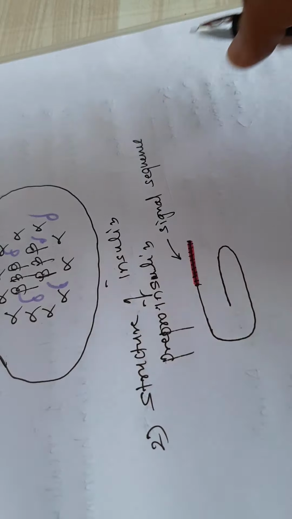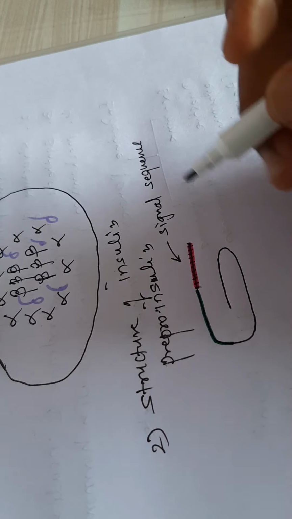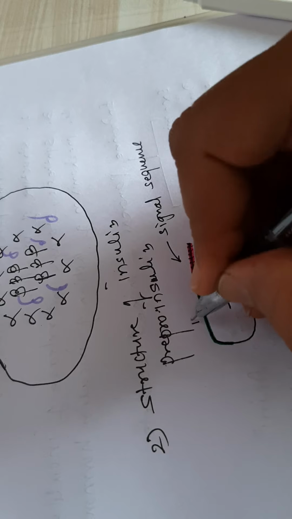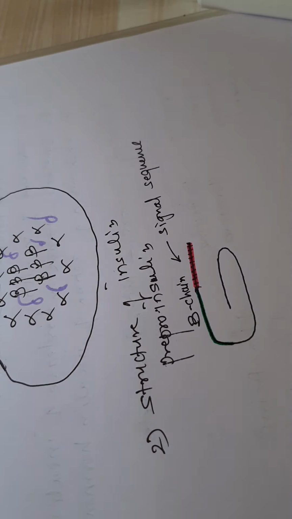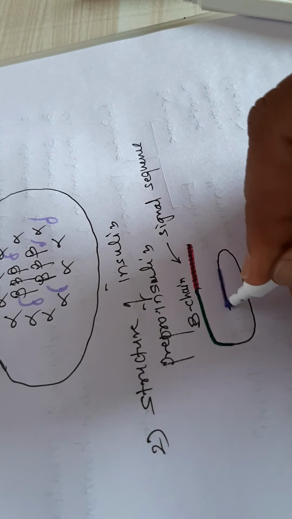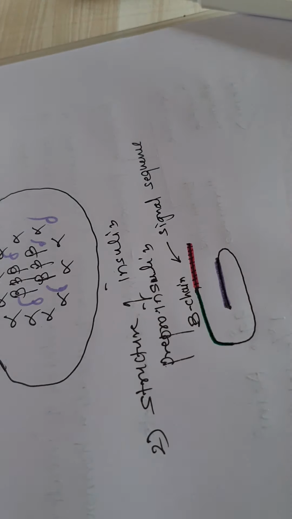Then after that there is a chain called the beta chain or B chain. And at the last, this is called the A chain.